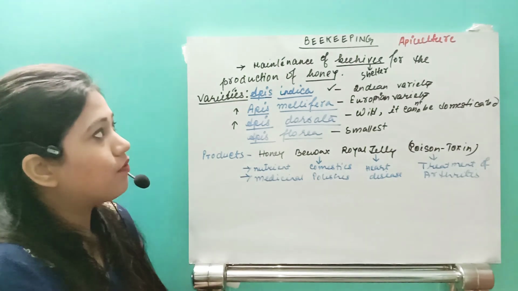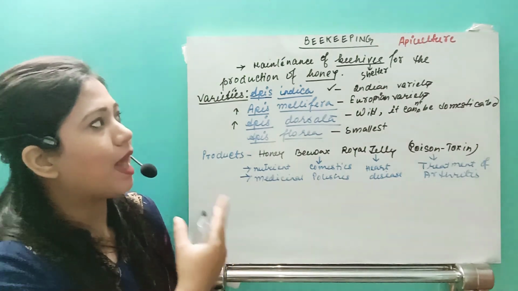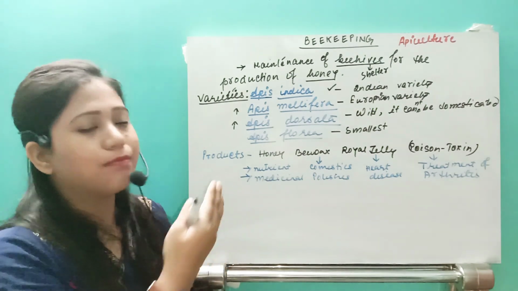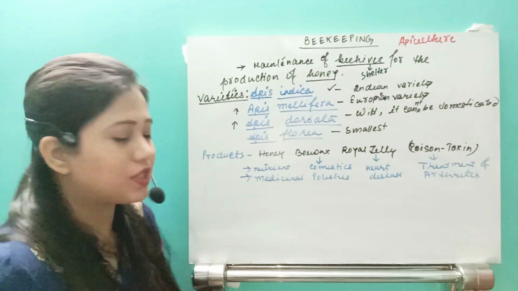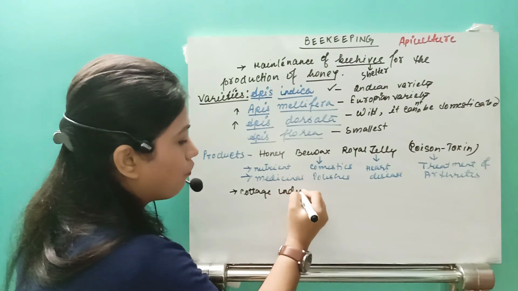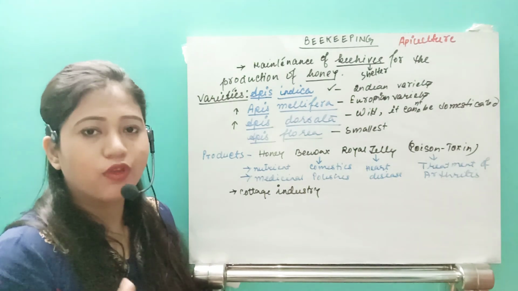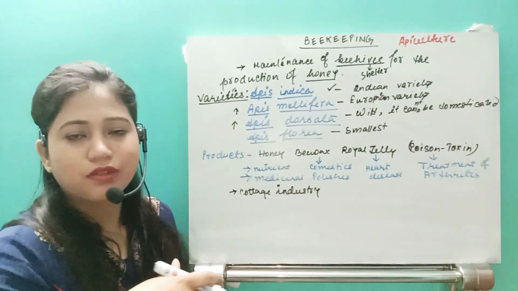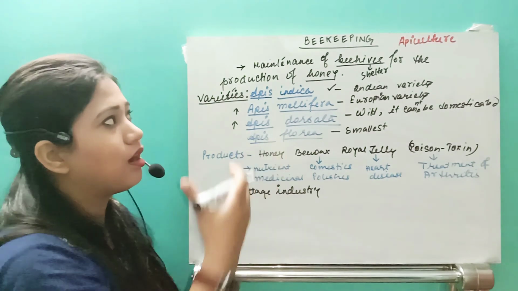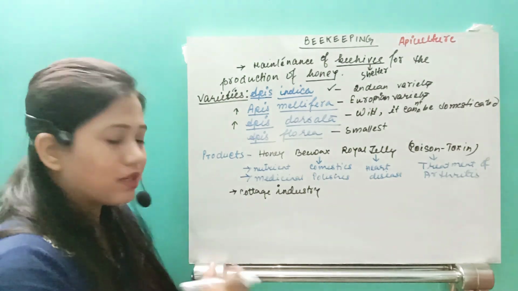Now, why can one go for apiculture? Why can one take beekeeping as a profession? First thing, it is a cottage industry. Cottage industry means an industry that can grow at home. Nearby your home, if you have a tree, or a garden, or a crop field, then nearby that we can have apiculture, or we can rear bees. It is a cottage industry.